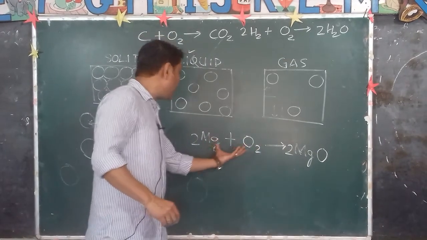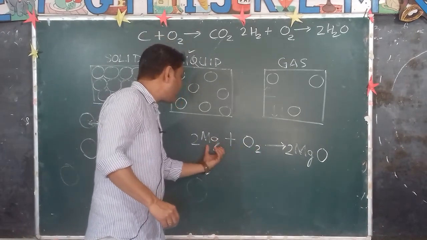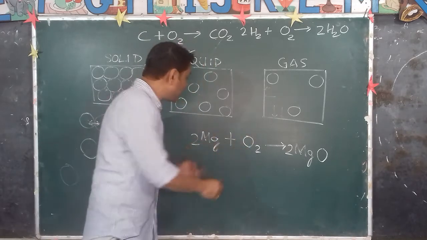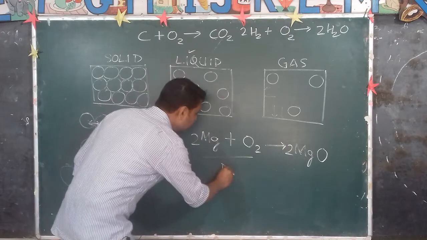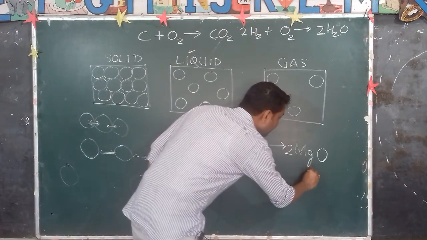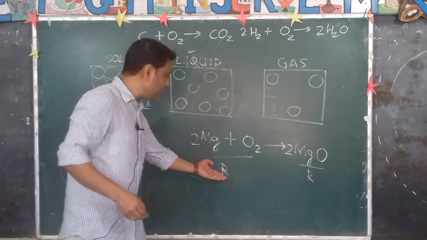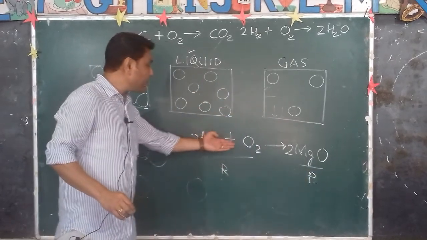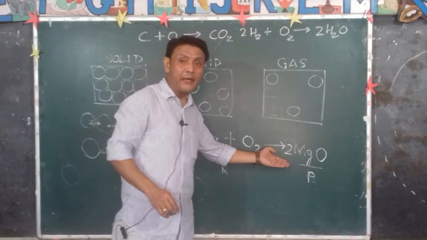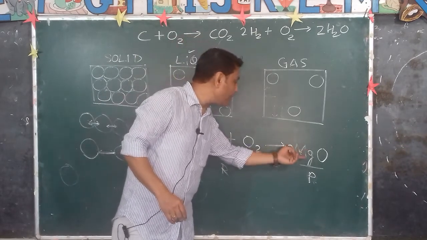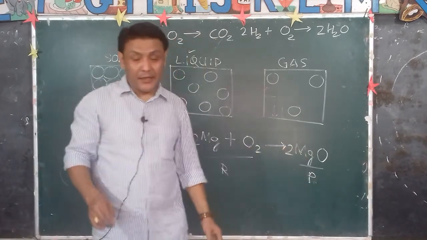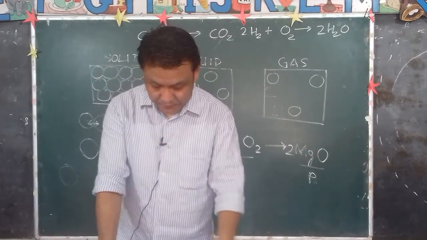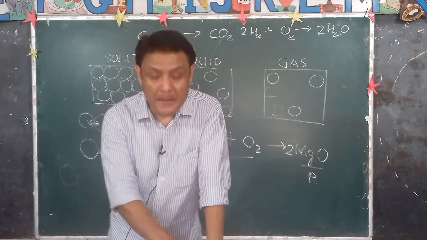If we calculate the mass of magnesium used and the oxygen used, that will be equal to the mass of the product. This is the reactants and this is the product. The mass of the reactants will always be equal in a chemical reaction to the mass of the product. That is what we call the law of conservation of mass.